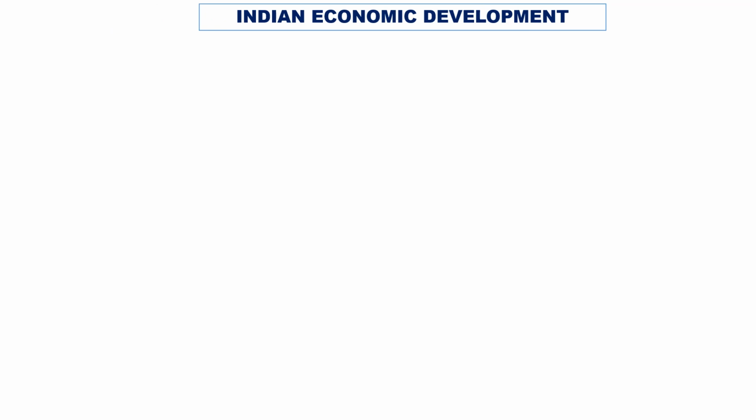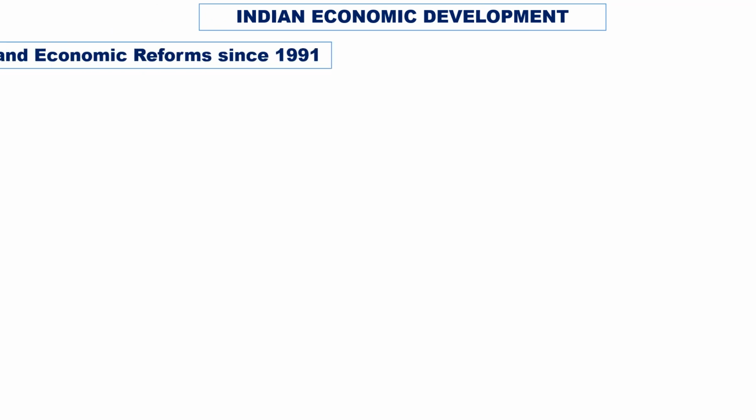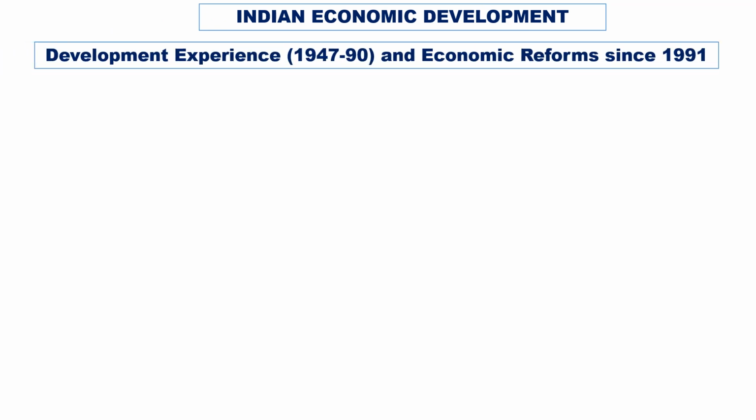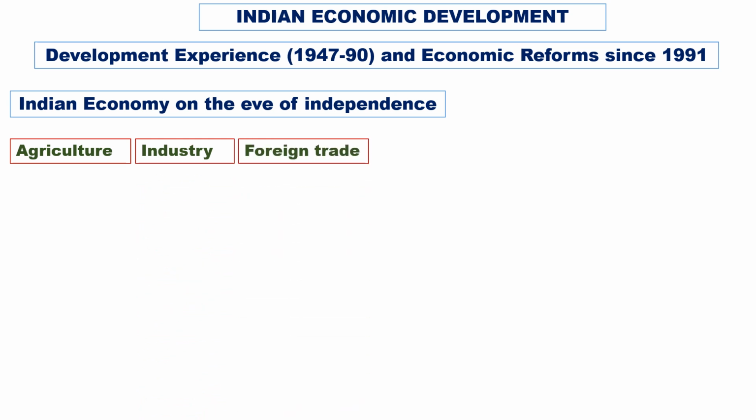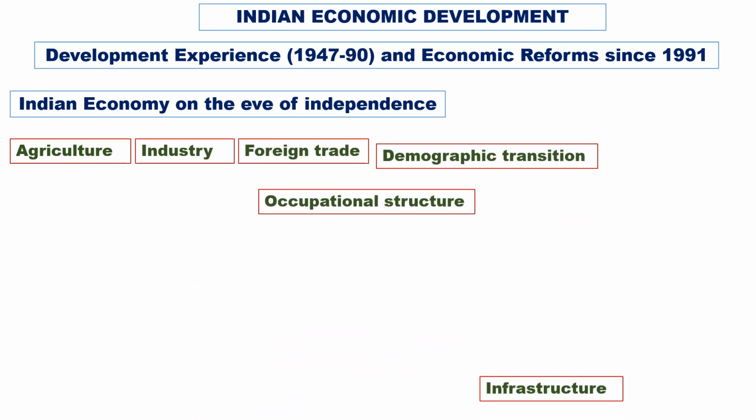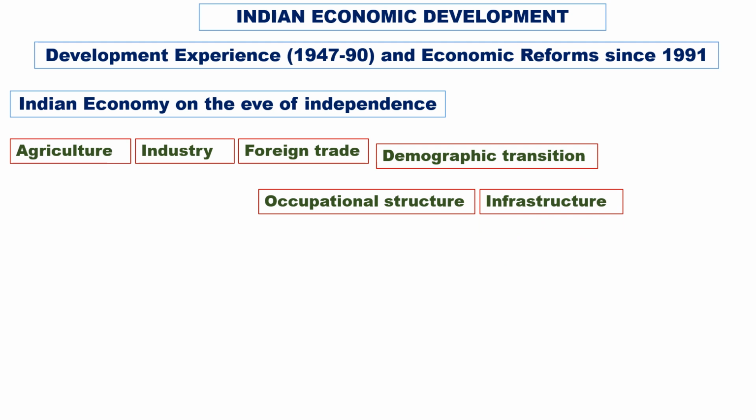Now we are going to see Indian economic development: the development experience from 1947 to 1990 and economic reforms since 1991. The subtitle is Indian economy on the eve of independence. From this we should see agriculture, industry, foreign trade, demographic transition, occupational structure and infrastructure.